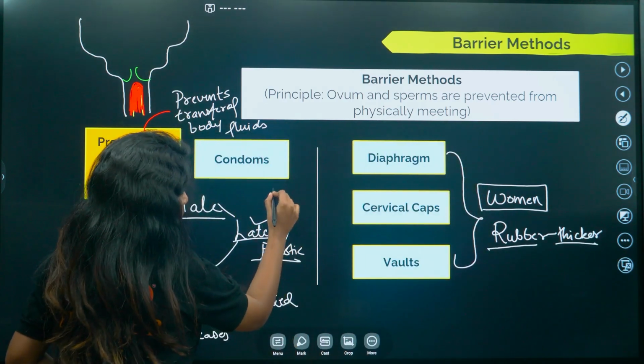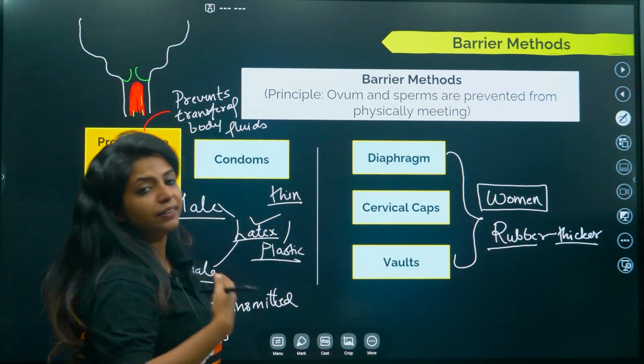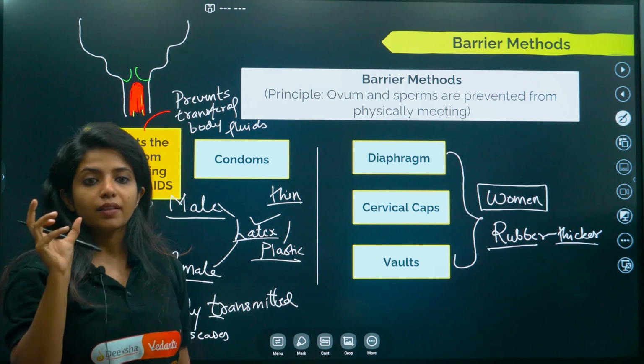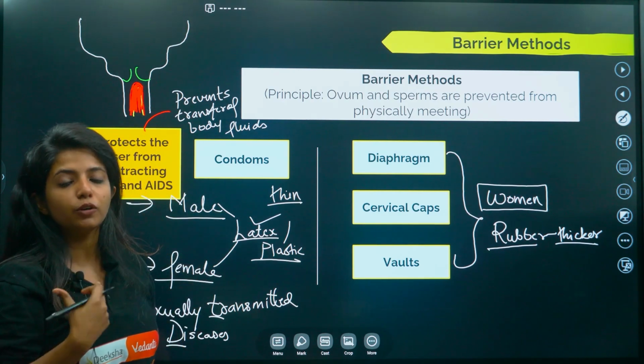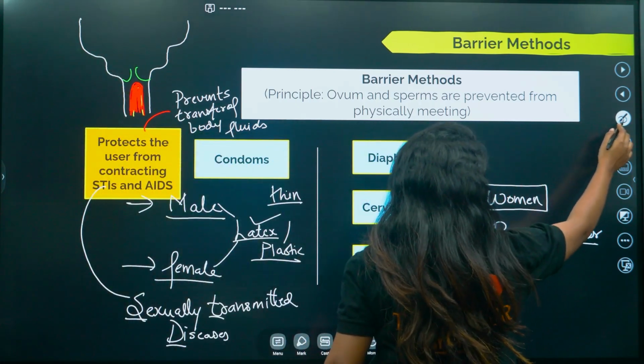So this thing that you see is thin, but over here this particular thing that is made up of rubber will be thicker and it will be acting like a cup. It will be acting like a cup that will be put on the cervix so that nothing could get inside, so that the sperm could not get inside the female body.